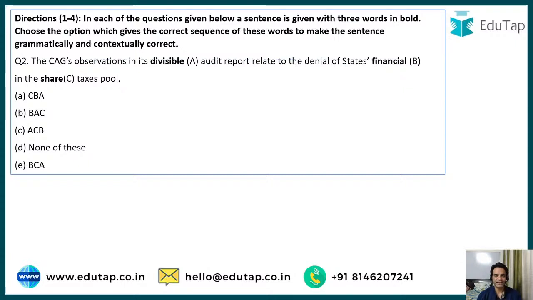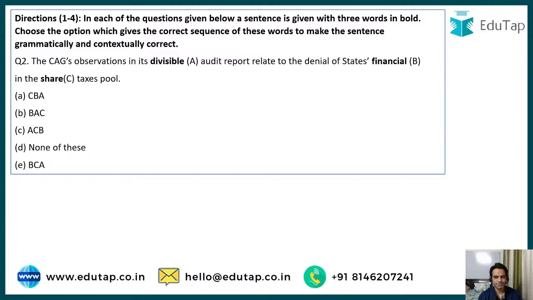All right, moving to next question. Question number 2 in front of your screen. The CAG's observations in its divisible audit report relate to the denial of state's financial and in the share taxes pool. So the CAG's observations in its divisible audit, financial audit, or shared audit report? What do you say, guys? What should be the correct option?